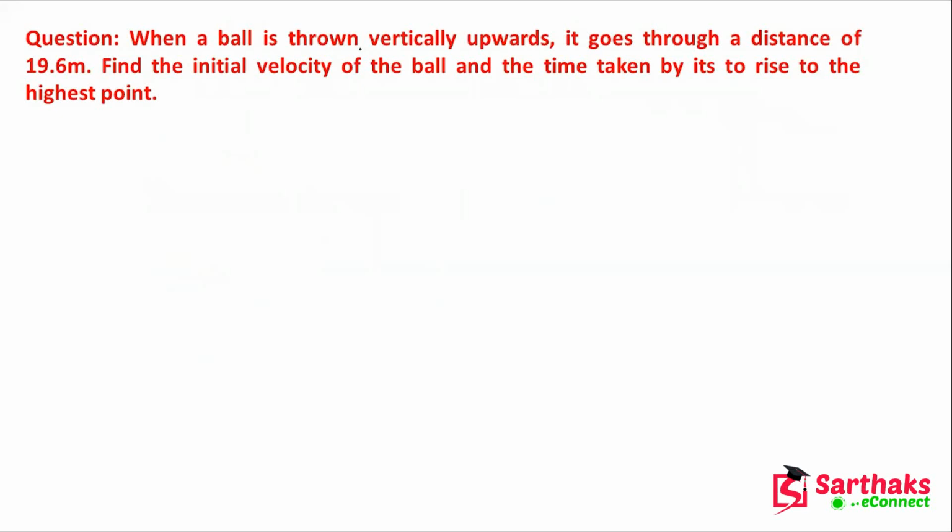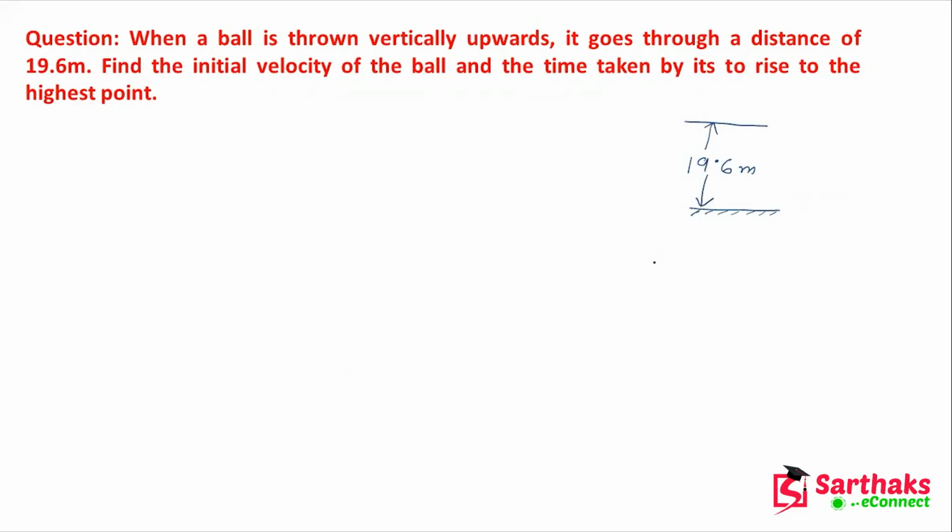When a ball is thrown vertically upward, fine. So this is the height, and from here some person is throwing one ball and it goes through a distance of 19.6 meter. That means this much height, 19.6 meter, the ball crossed.